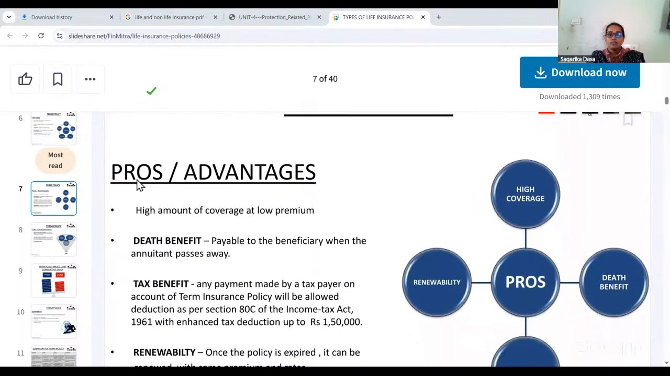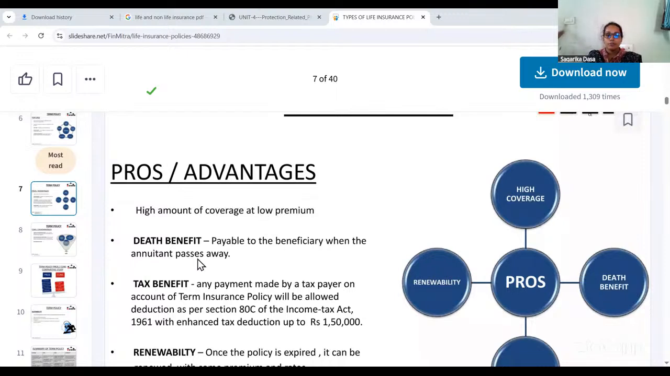Then when we see the advantages and disadvantages of term life policy, high amount of coverage at low premium. One of the advantages, we can cover high amount at a low premium. We can pay the low premium and we can cover the high amounts. That is one of the advantages with the term policy.